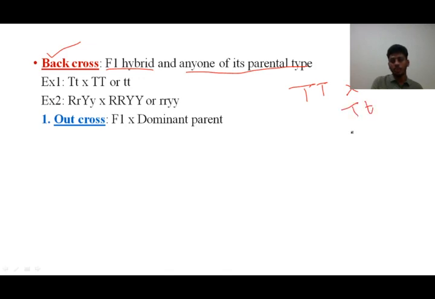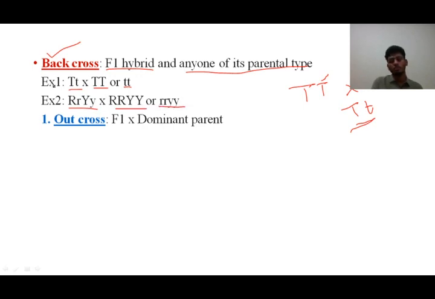So this F1 can be crossed with either this parent or this parent. When we do this like this, we call it back cross. So the example is given here, capital T, small t can be crossed with either this or this particular parent. Similarly we can do it for the dihybrid cross also. The hybrid is taken and crossed with the dominant parent and also with the recessive parent.